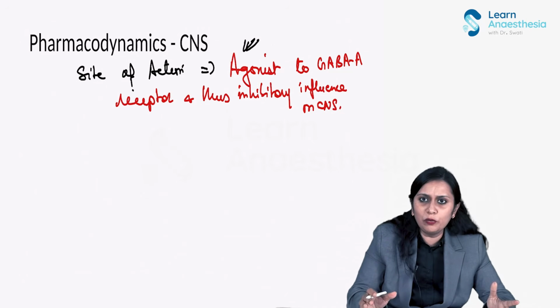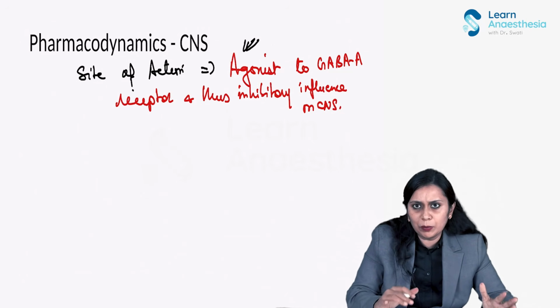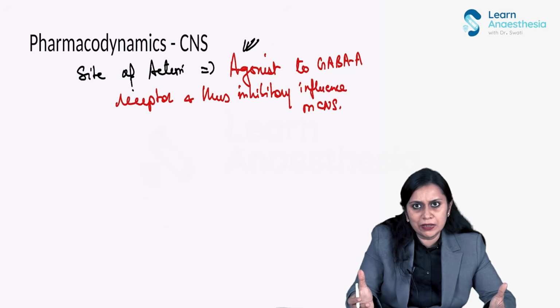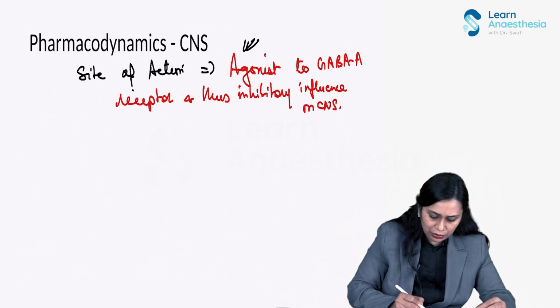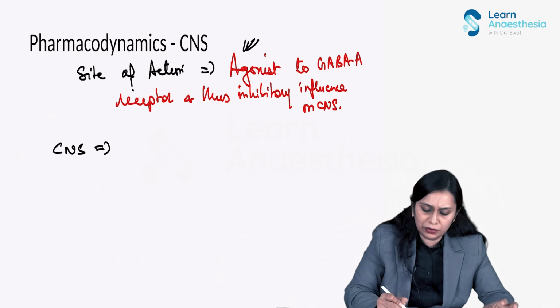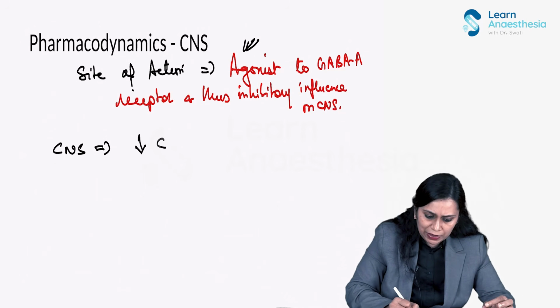Other effects. So till now we discussed the second drug, propofol first. It also had a GABA facilitatory effect. The main effect was GABA facilitatory. Etomidate is also a GABA agonist. Now let us talk about other effects on the CNS. Like propofol, it's also a cerebral vasoconstrictor. It decreases cerebral metabolic oxygen requirement, so decreases cerebral blood flow.